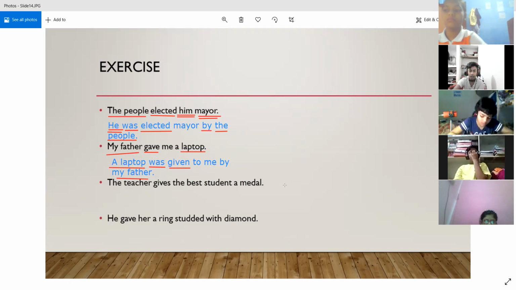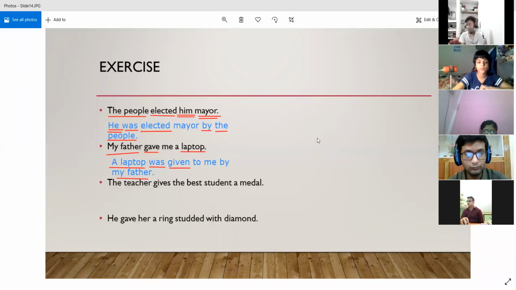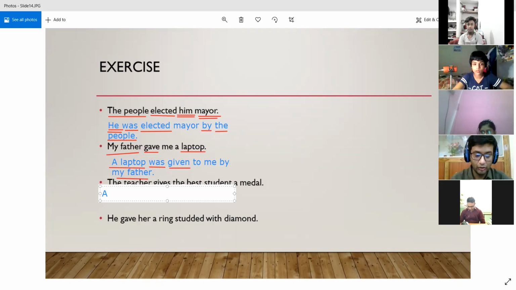All right. Now, who is going to answer the third question? All right, Angel wants to try. Yes, Angel. Good morning, teacher. Good morning. So the answer will be a medal is given to the best student by the teacher. Yes, very good. First of all, Angel, tell me what is the tense that we are using? So simple present. Yes. So a medal is given to the best student by the teacher, right?